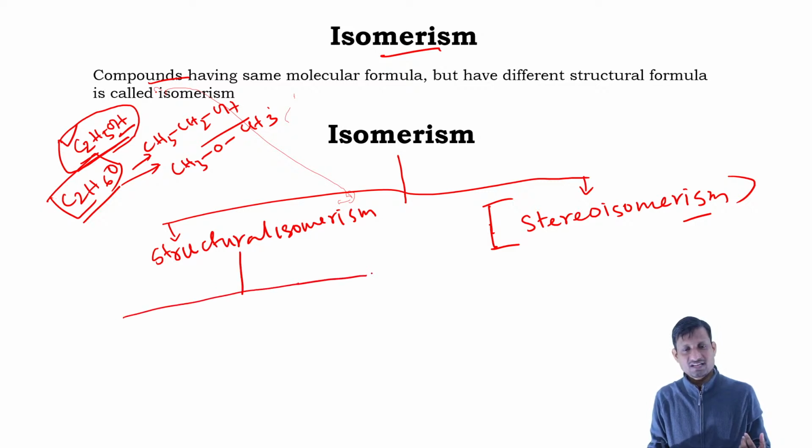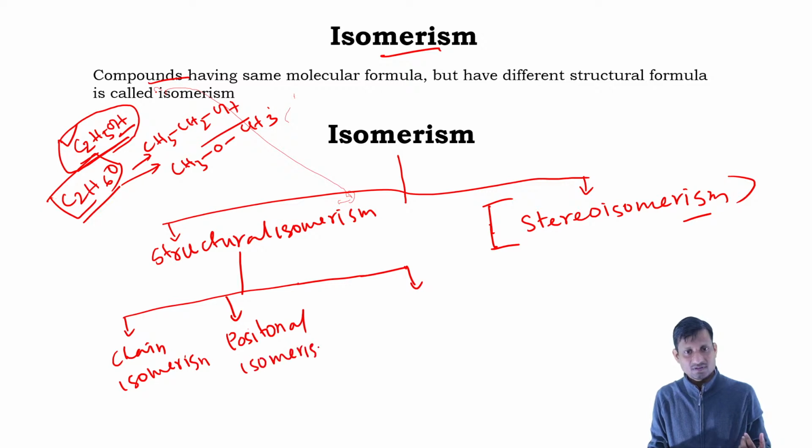Structural isomerism can be further classified into various categories. We have chain isomerism, then positional isomerism, and functional isomerism.